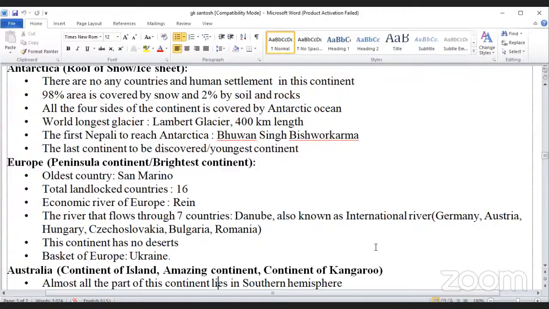It flows through Germany, Austria, Hungary, Czechoslovakia, Bulgaria, and Romania. This continent has no desert. Basket of Europe, Ukraine.